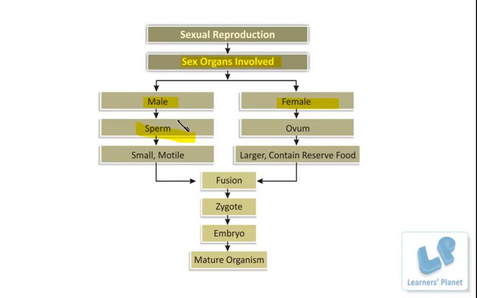Now the second thing is that the female organism is responsible for the production of eggs, known as the ovum. Ovum is the singular form, and the plural form is ova. In the case of human beings, of course, we have to understand with this aspect only. So the ovary secretes only a single ovum, right?